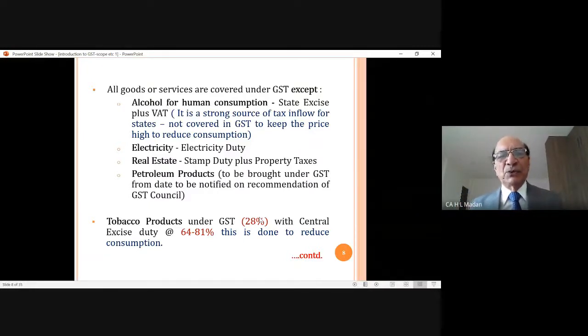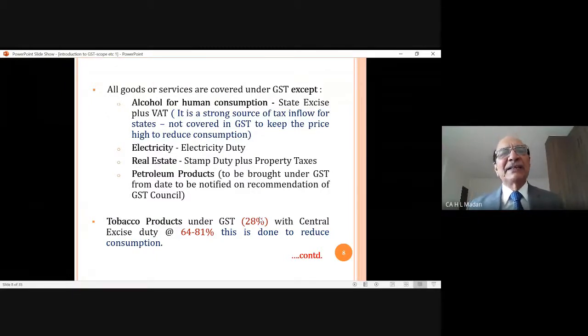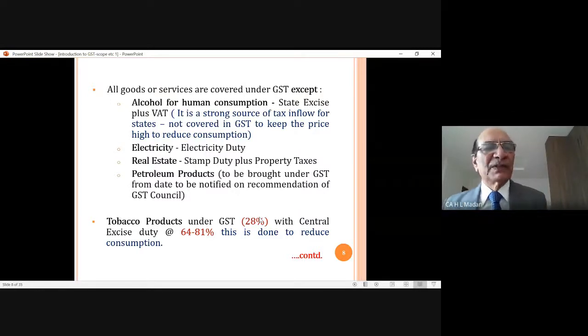That is why a huge central excise duty is imposed apart from GST at the highest rate of 28%. The government wants that alcohol as well as tobacco products, their consumption should be reduced. That is why high rates of taxes have been kept and alcohol has been kept outside GST, so that their price should not come down.